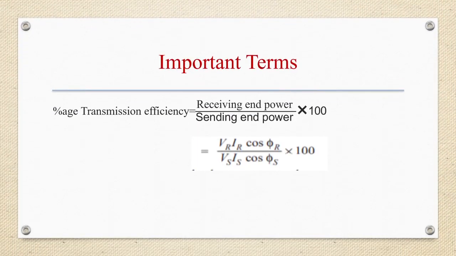So percentage transmission efficiency is receiving end power by sending end power into 100, or VR IR cos phi R by VS IS cos phi S into 100. VR, IR and cos phi R are the receiving end voltage, receiving end current and receiving end power factor, whereas VS, IS and cos phi S are the sending end voltage, sending end current and sending end power factor.